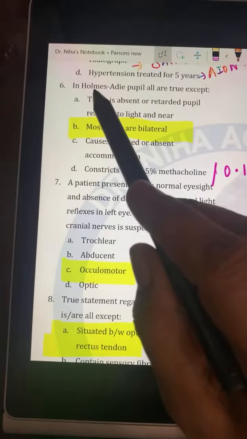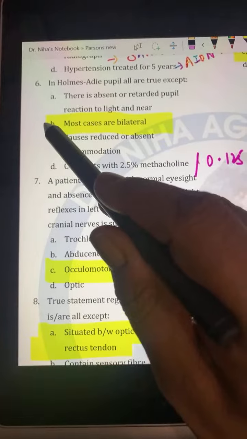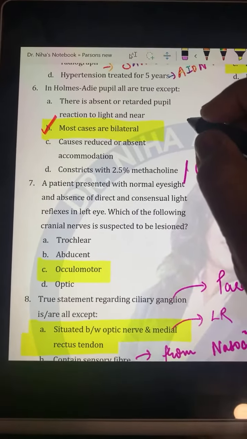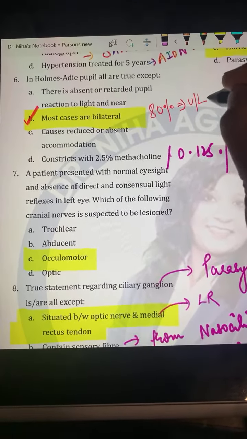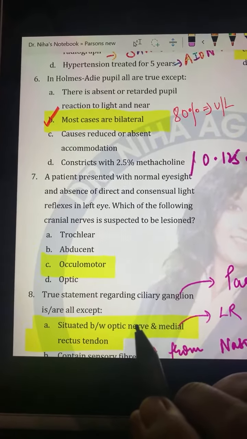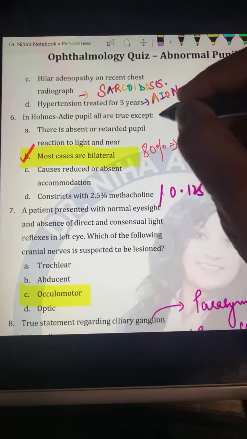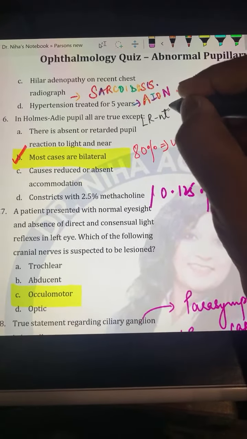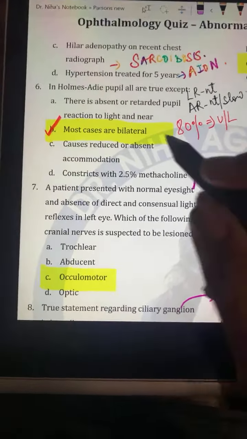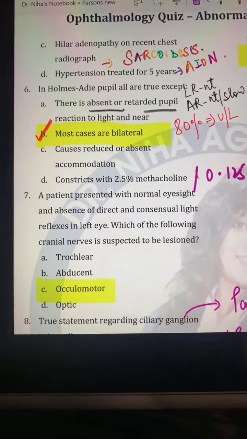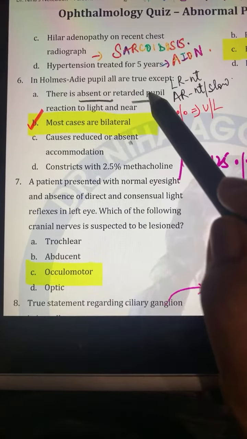Then coming to question number 6 now. In Adie's tonic pupil, all are true except that most cases are bilateral, because the most important thing in Adie's tonic pupil is that 80% of the cases are unilateral. And what is found in Adie's tonic pupil? We have the light reflex absent, and the accommodation reflex is also absent, or it's very slow or sluggish. So we have absent or retarded pupillary light reflex both to light and near. It causes reduced accommodation also.